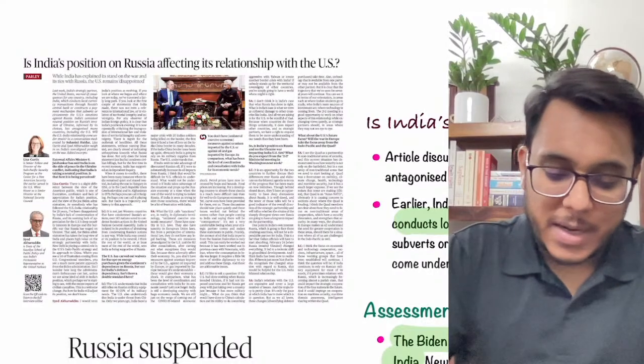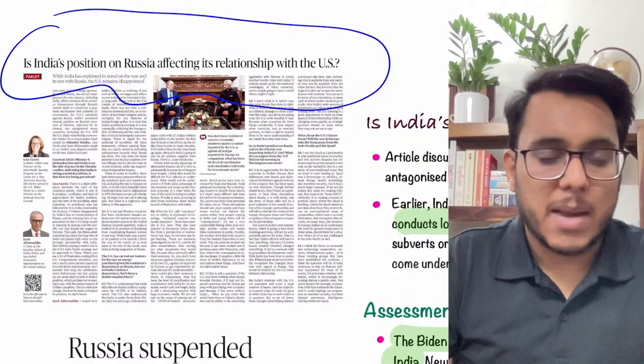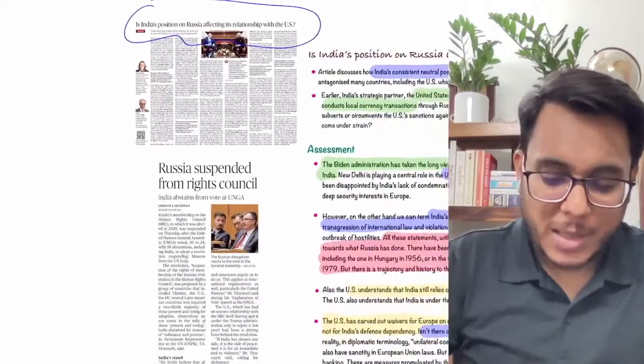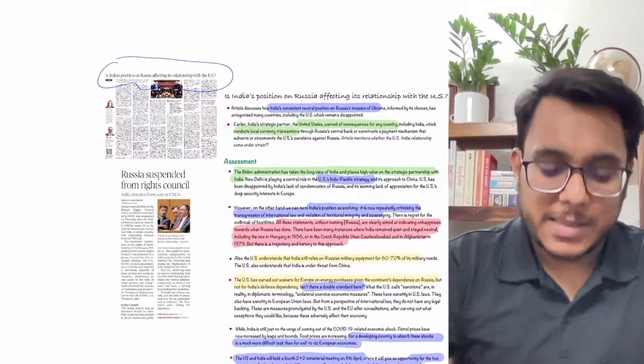Now, this article taken from The Hindu newspaper is on India's position on Russia affecting its relationship with the USA. Important for GS paper number 2, international issues. First of all, the background of this article.